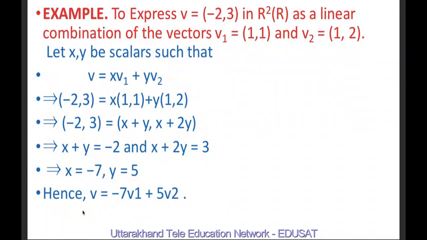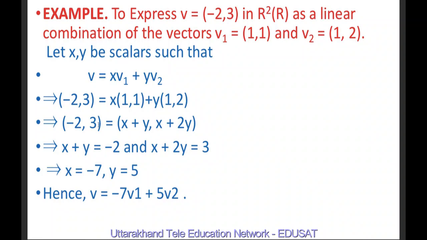Now we have one example. How to express v equal to (minus 2, 3) in R square over R as a linear combination of vectors v1 equal to (1, 1) and v2 equal to (1, 2). Let's see. Let x and y be scalars such that we may write v equal to x v1 plus y v2. v is given to be (minus 2, 3). So (minus 2, 3) equal to x times (1, 1) plus y times (1, 2). I have substituted the values of v, v1 and v2.